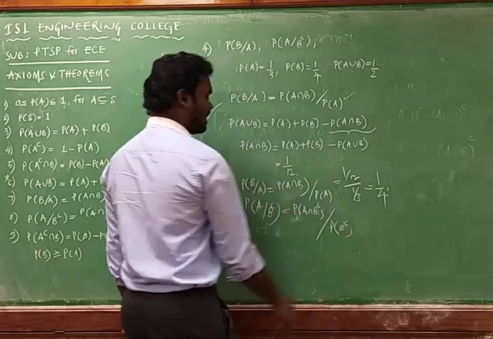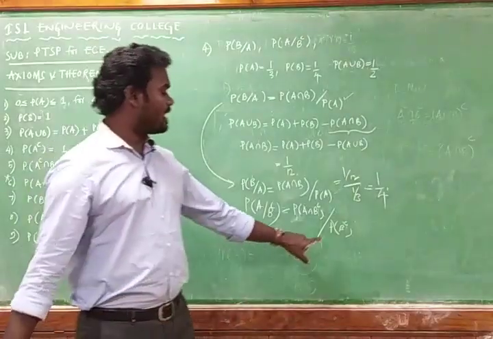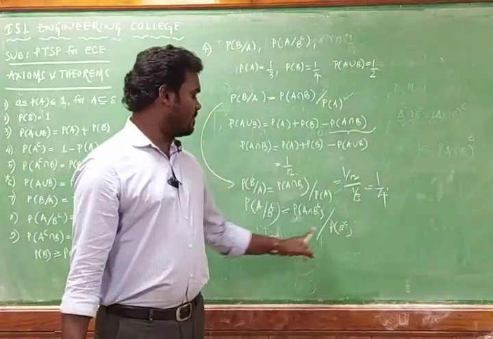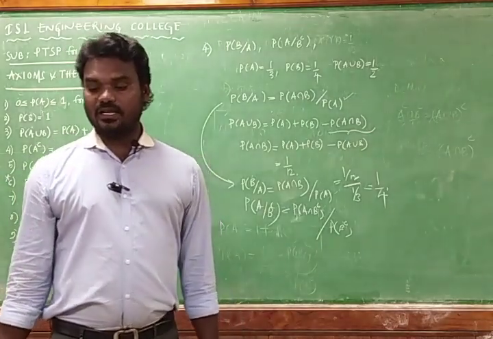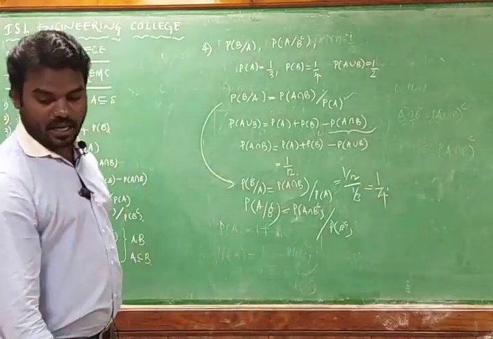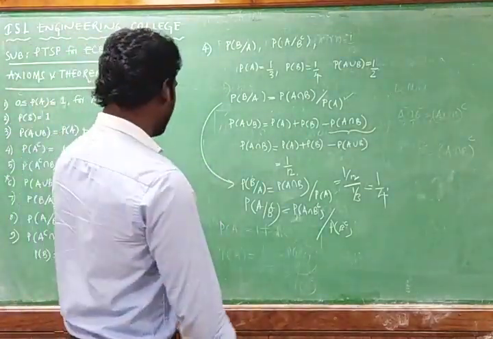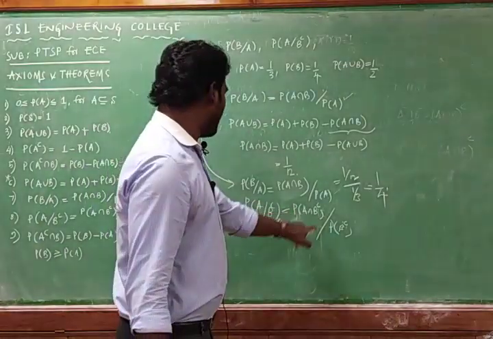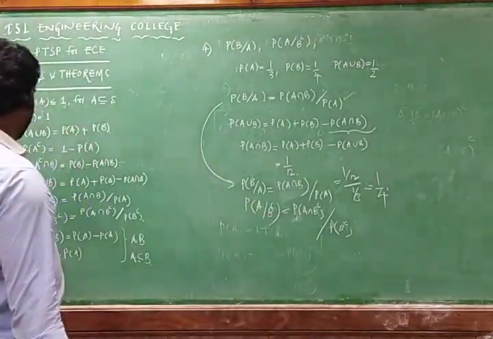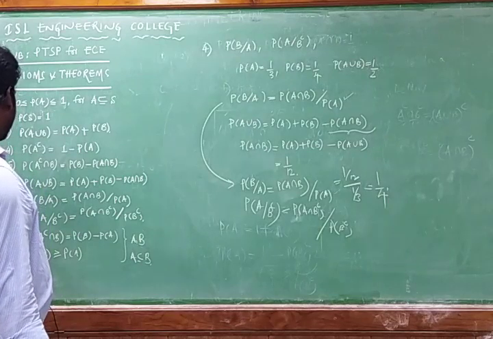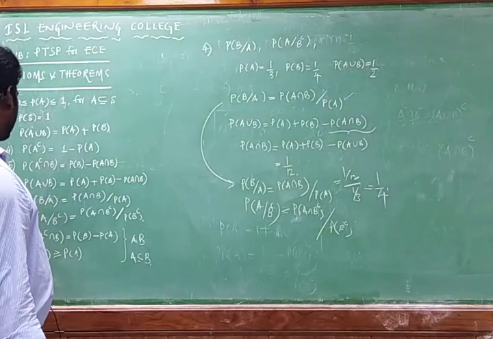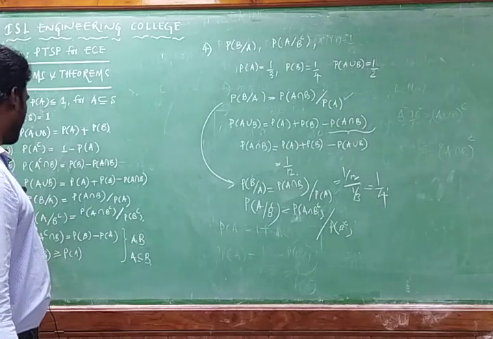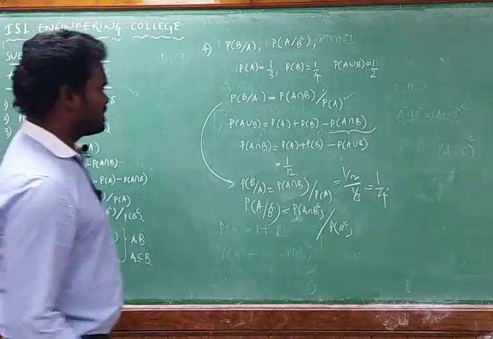We require to calculate probability of B complement, and we require to calculate probability of A intersection B complement. We must go with the fifth equation for probability of A intersection BC.